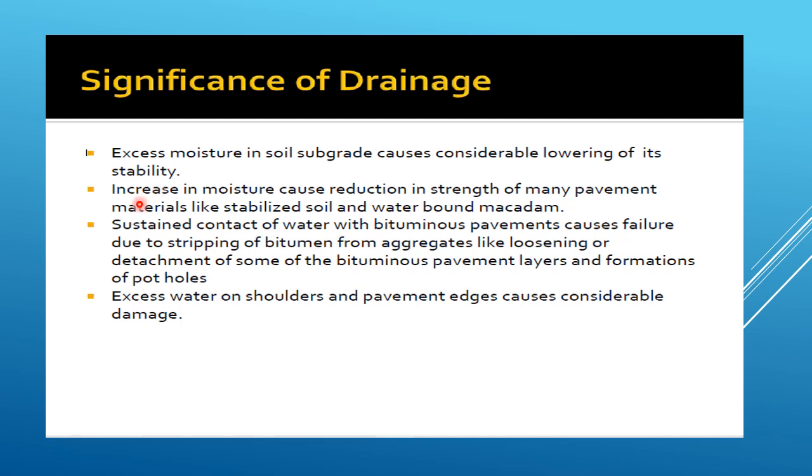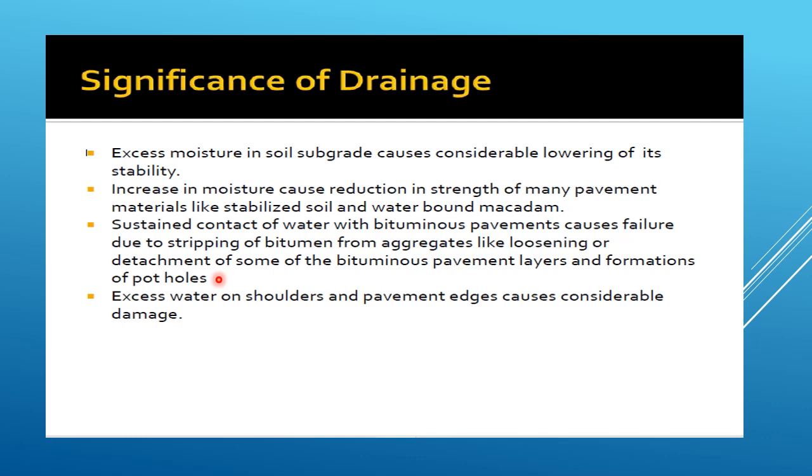Increase in moisture causes reduction in strength of many pavement materials like stabilized soil and waterbound macadam. If stability of the soil subgrade falls below the design value, the pavement is likely to fail due to subgrade failure. Sustained contact of water with bituminous pavement causes failure due to stripping of bitumen from aggregates, like loosening or detachment of some of the bituminous pavement layers and formation of potholes.